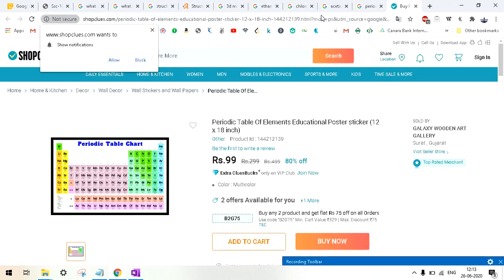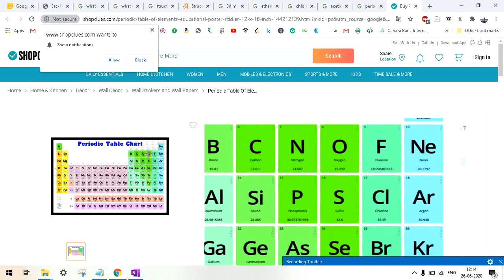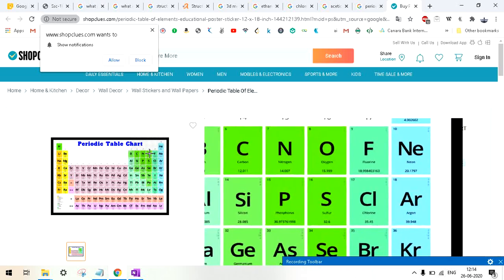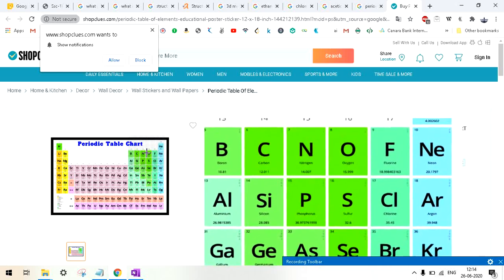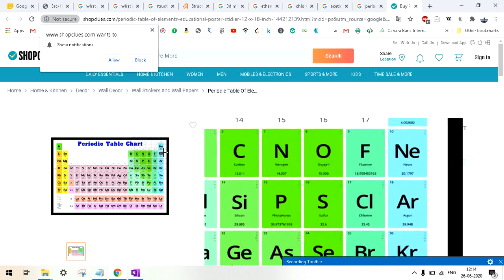If you see the periodic table, what is the atomic number of oxygen? It is 8, right? 8 is the atomic number of oxygen. And how many electrons does it need to attain the noble gas configuration? The noble gas which is closer to oxygen is neon. So neon has atomic number 10, oxygen has atomic number 8. It means oxygen has 8 electrons, neon has 10 electrons.